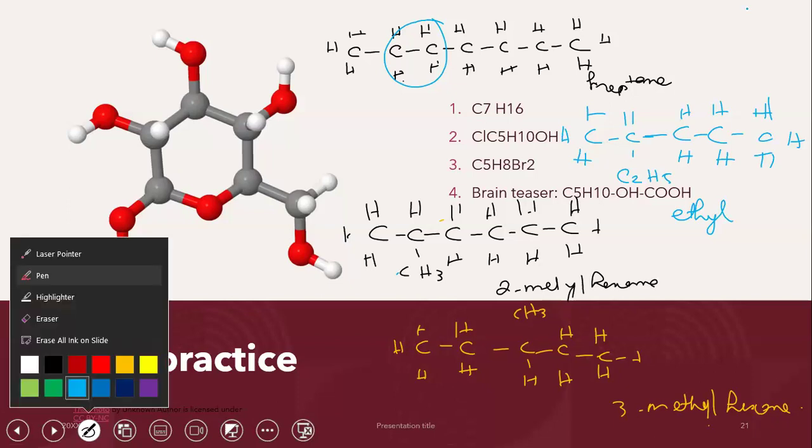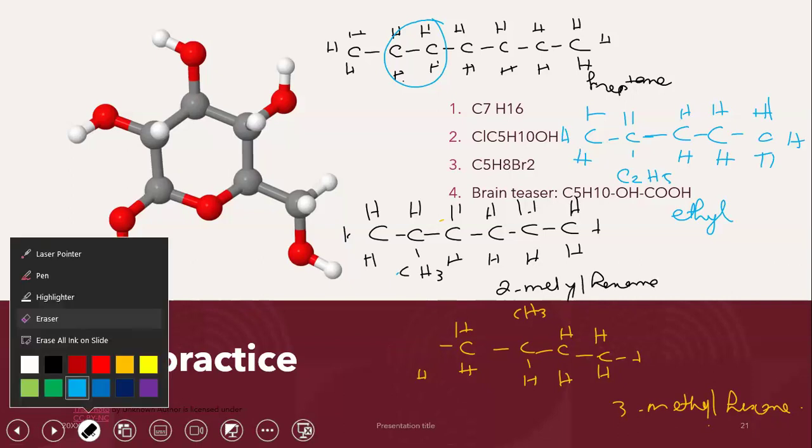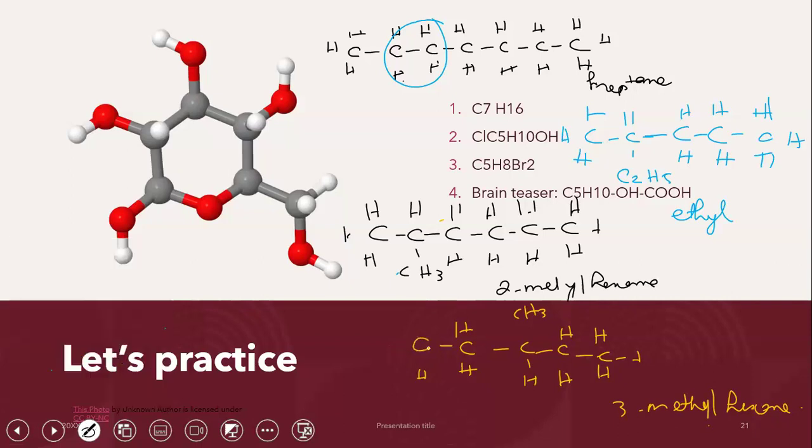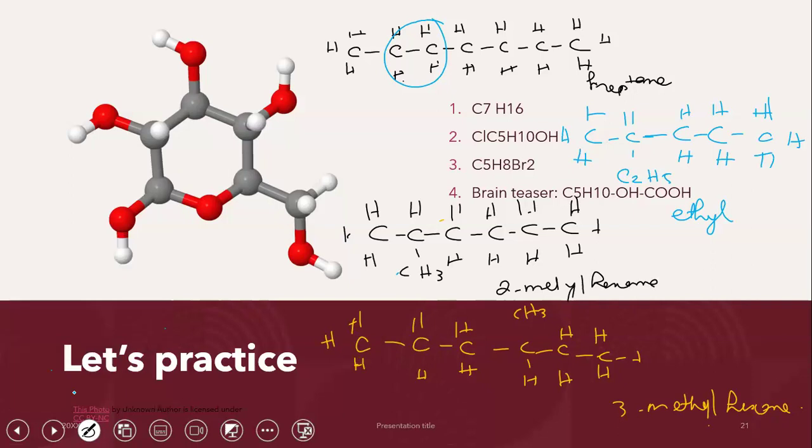Yes, you're right. I have drawn one less carbon atom. There should be another carbon atom over here. So now, if we name the second compound that we have just drawn over here, this is going to be ethyl pentane. 1, 2, 3, 4, 5, ethyl pentane. Right? So that is another isomer I can make.